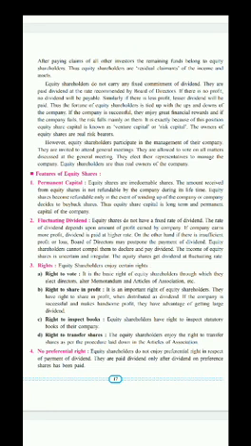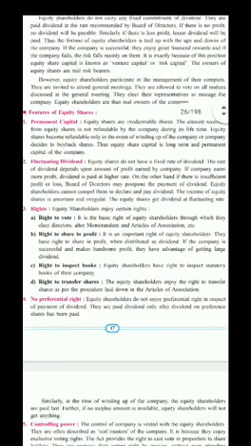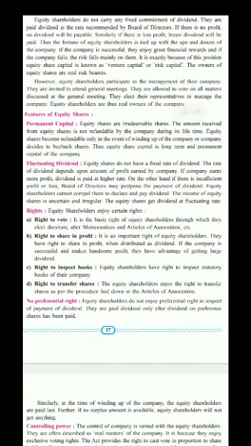But here companies give priority to equity shareholders in regards to participating in the management of their company. They are invited to attend general meetings. Not any other shareholders are eligible to attend company's meeting.